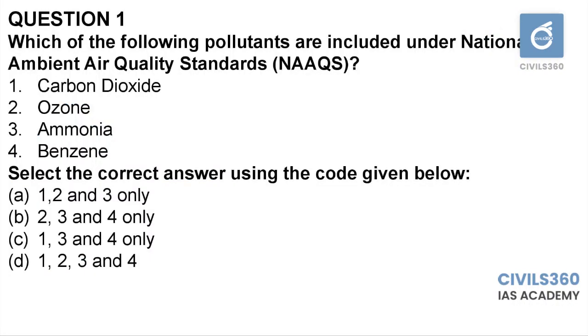Question number 1. Which of the following pollutants are included under National Ambient Air Quality Standards? 1. Carbon dioxide. 2. Ozone. 3. Ammonia. 4. Benzene. When UPSC puts questions like this, with a list of chemicals, pollutants or organizations, usually they don't expect you to memorize all of them. There would be something that we can decipher using logic.